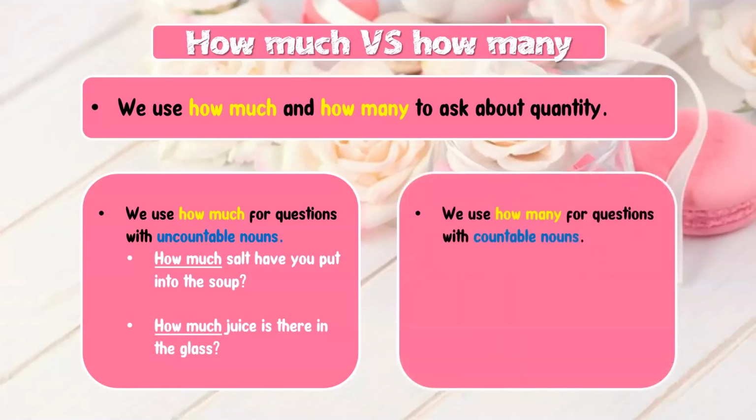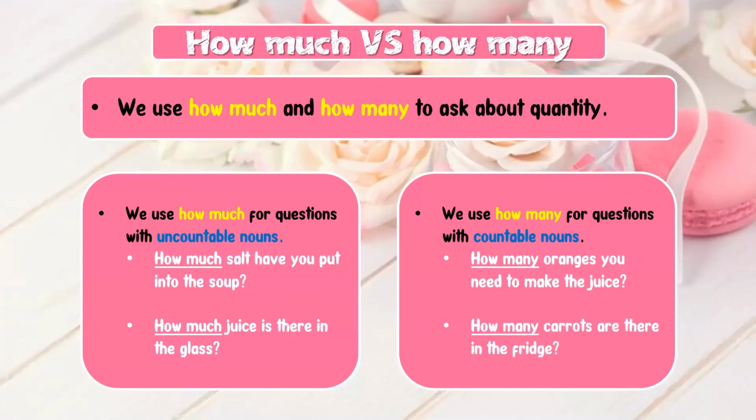We use how many for questions with countable nouns. For example, how many oranges do you need to make the juice? Oranges are countable nouns, so we use how many. How many carrots are there in the fridge?